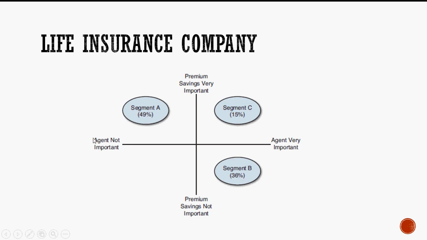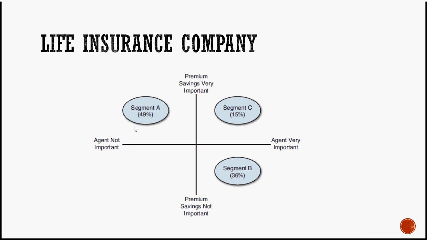So for those customers who say an agent is not really important, I can go in for, say, online assistance. If at all they require, I can give them a toll-free number and get their queries clarified. They do not really require an agent to sit with them and clarify their query, whereas I should concentrate more on the premium saving.